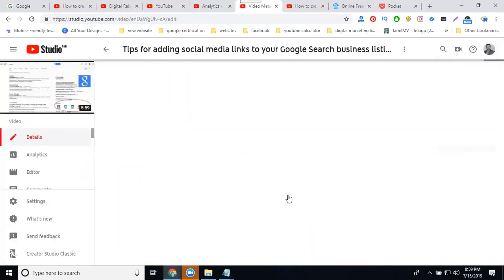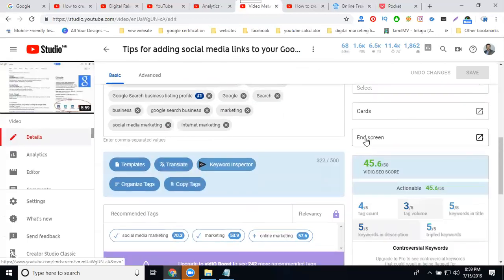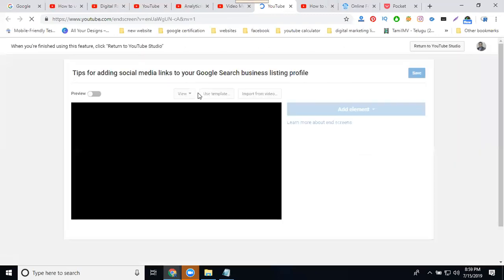These are the very important key roles on your particular site. Scroll down to the end screen. In this case, how many videos are accepted? Total 4. In this, you can add one video to your end screen option.